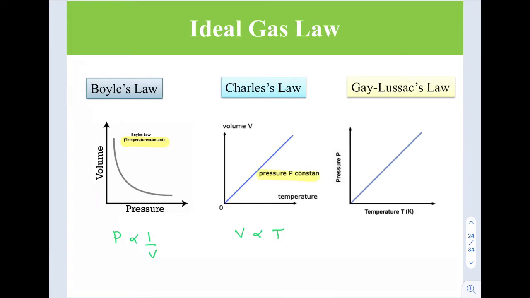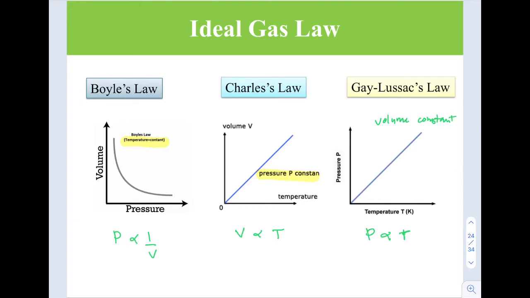For Gay-Lussac's law, pressure is directly proportional to the temperature in Kelvin, with the condition that here it must be what constant? Volume must be constant.